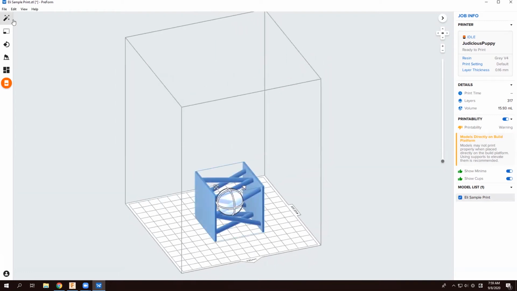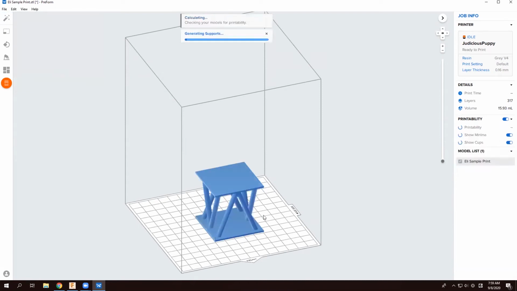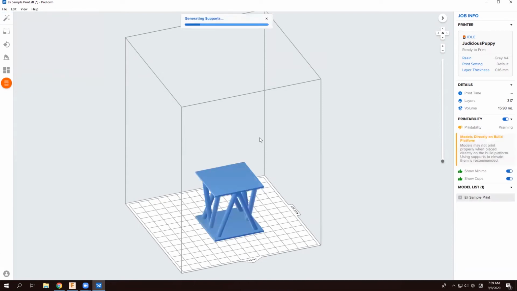The magic wand at the top will auto-generate the Formlabs optimized print setup. We'll go ahead and do this. And it takes a little bit for it to process and generate it.